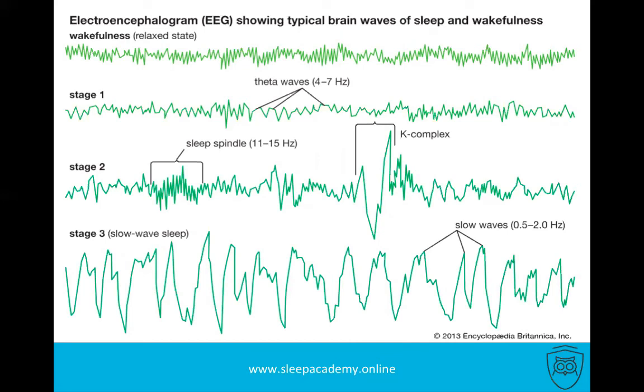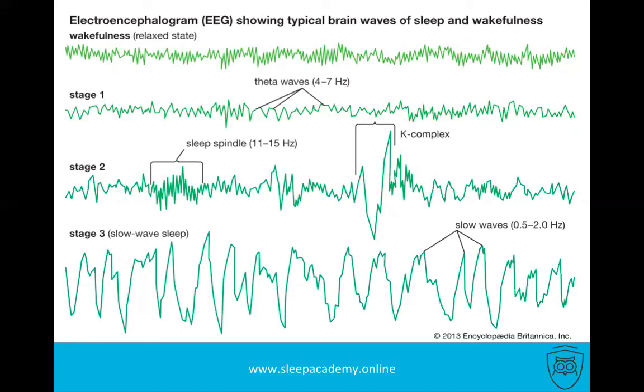And this is what an electroencephalogram, EEG, looks like, showing typical brain waves of sleep and wakefulness. This is what we would see in a sleep lab, and the sleep scientists would go and actually score this, to determine how many hours or minutes a person spent in a particular phase, N1, 2, 3, or REM.